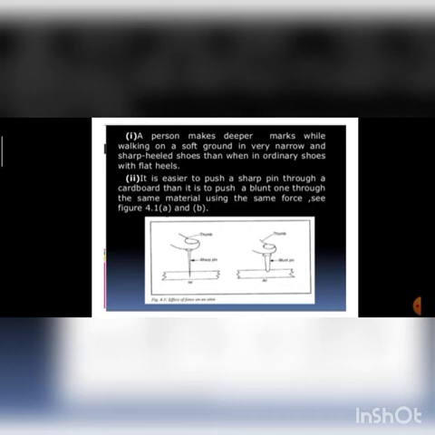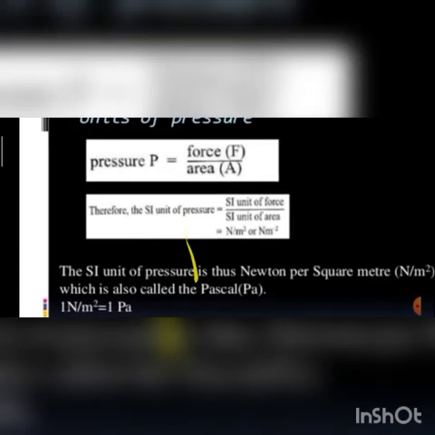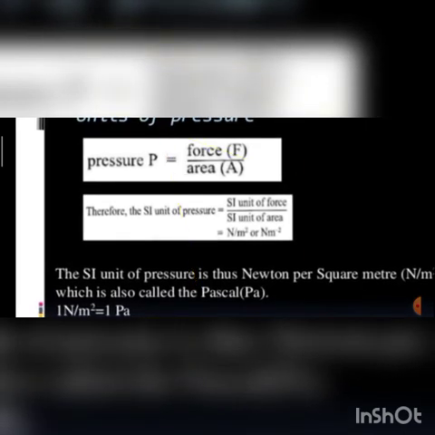It is inversely proportional to area. You can see here pressure and area are inversely proportional. It means that if area is more, then pressure will be less, and if area is less, then pressure will be more. One term should be less, the other should be more.